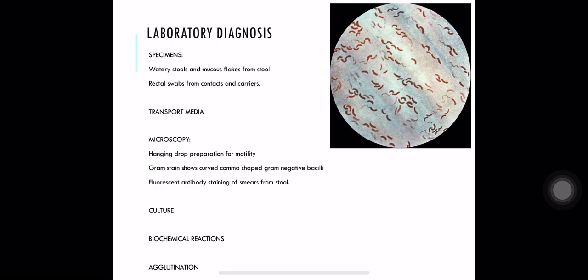And in culture: nutrient agar, blood agar, and TCBS selective medium which shows yellow colonies. Biochemical reactions like cholera red reaction, etc. And a serological test, agglutination, can be done. Agglutination with antisera can be done for Ogawa and Inaba: A, B and C. And if agglutination with both Ogawa and Inaba antisera appears, then it is called Hikojima.